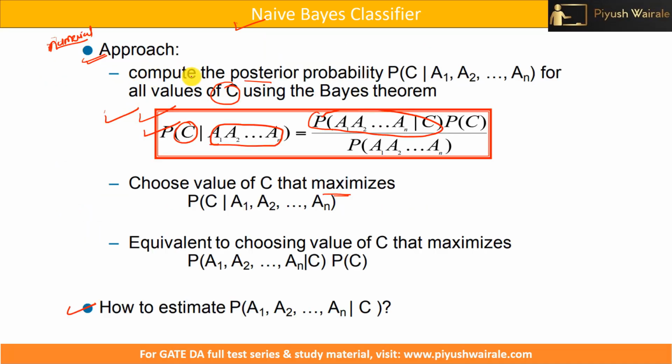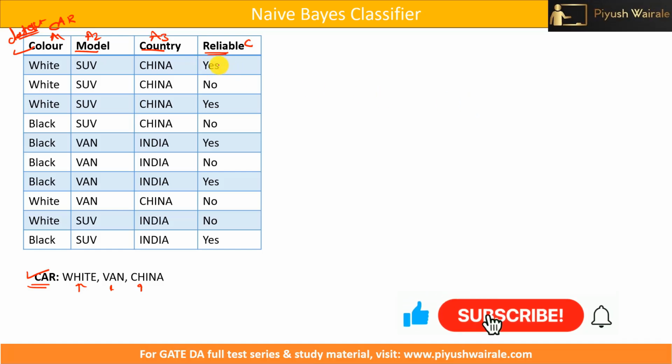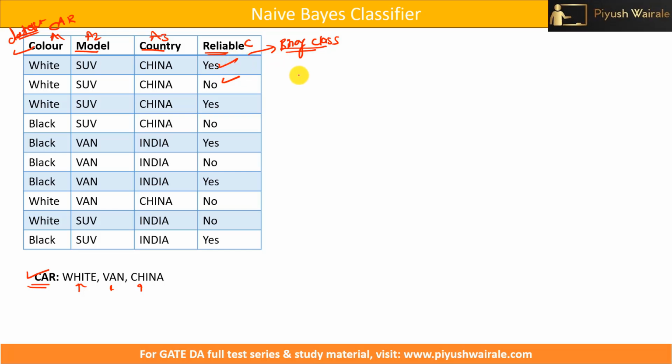If you observe this formula, first we need to calculate the probability of each class. This is basically the prior probability. In this case we have two classes, either yes or no, so this is a binary classification problem, because our output is a finite set of outputs. Probability of yes, P of yes, is how many? In total we have 10 data points: 1, 2, 3, 4, 5, 6, 7, 8, 9, 10. How many times does yes appear? 1, 2, 3, 4, 5. So yes appears 5 times.